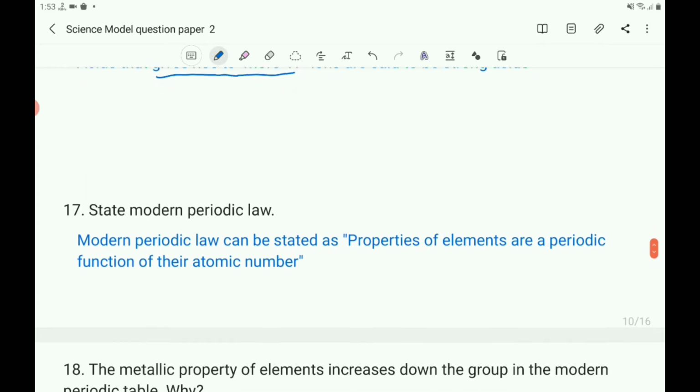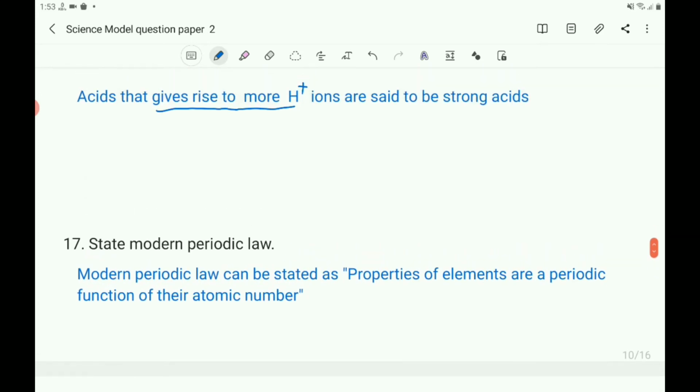Next, state the modern periodic law. What is the statement of the modern periodic law? The modern periodic law can be stated as: properties of elements are a periodic function of their atomic number.